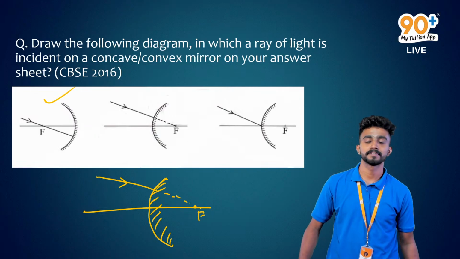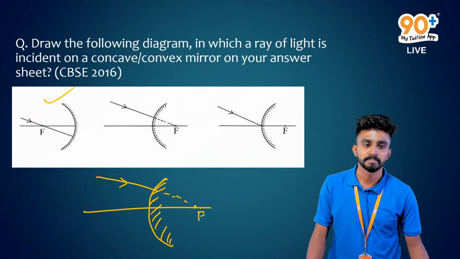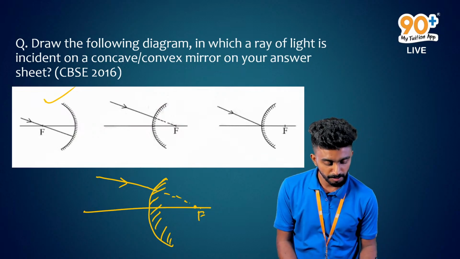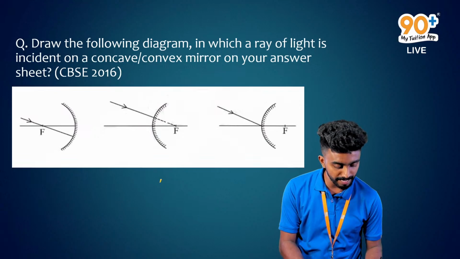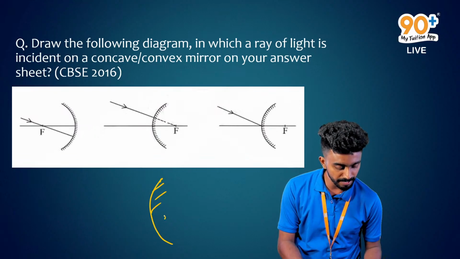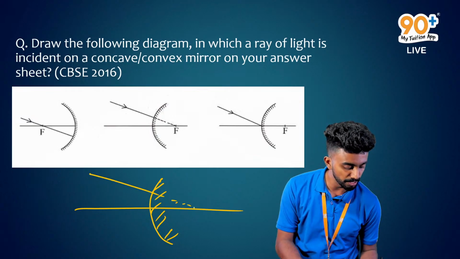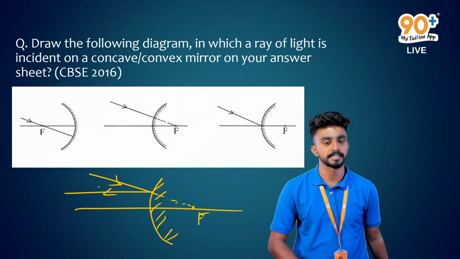So, when the incident ray appears to pass through the focus, we'll get the reflected ray which is parallel to the principal axis. The reflected ray will be parallel to the principal axis, right? Got it?